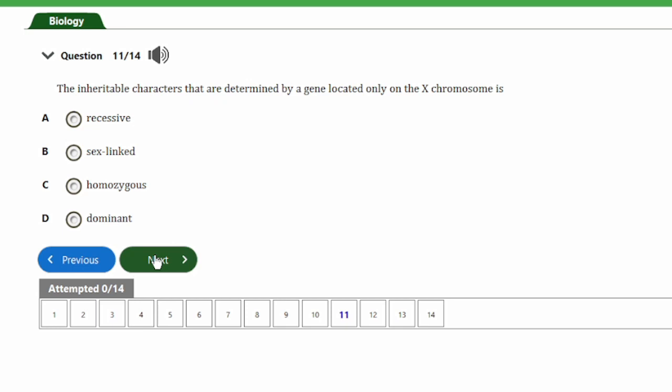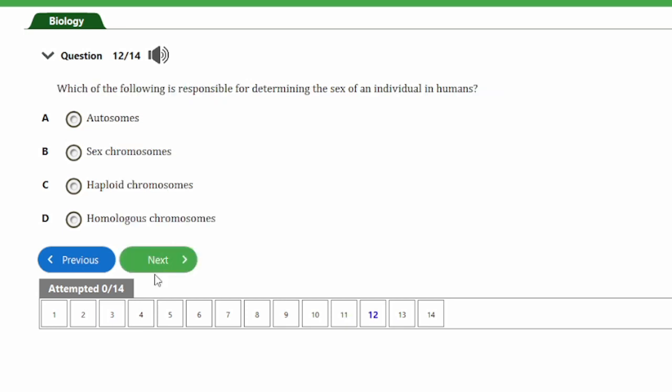That's question number 11. It says, the inheritable characters that are determined by a gene located on the X chromosome is A, recessive, B, sex-linked, C, homozygous, D, dominant. So guys, the answer to this question is option B, and that's sex-linked. So let's look at the next question.